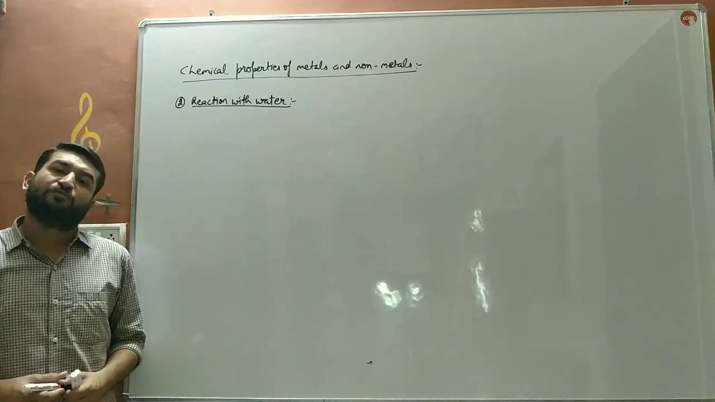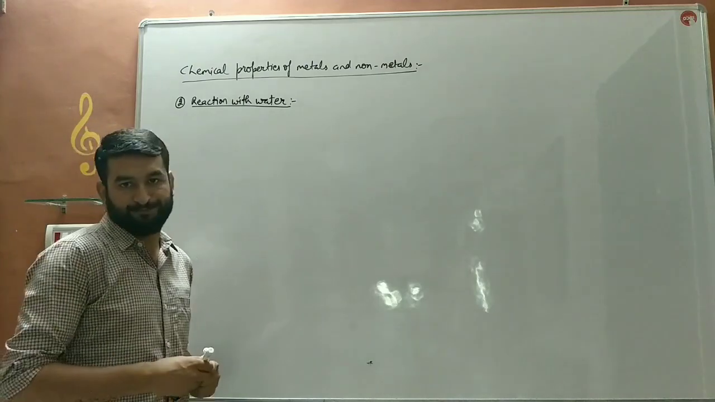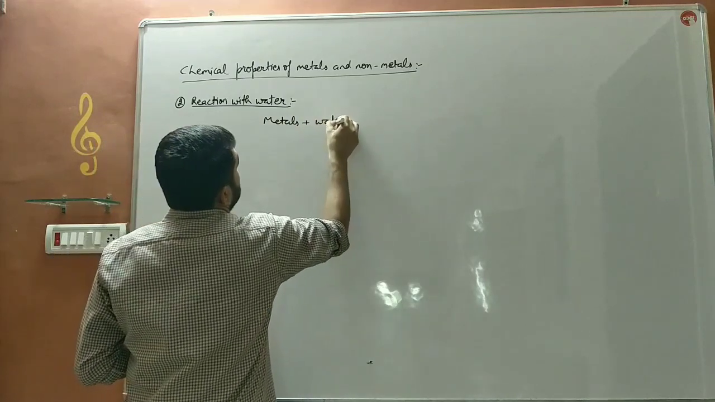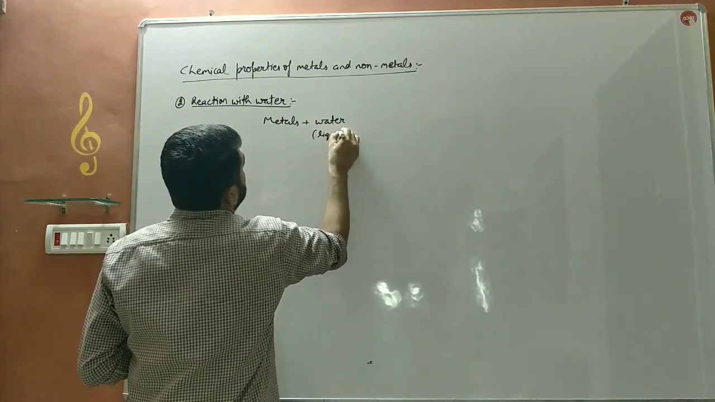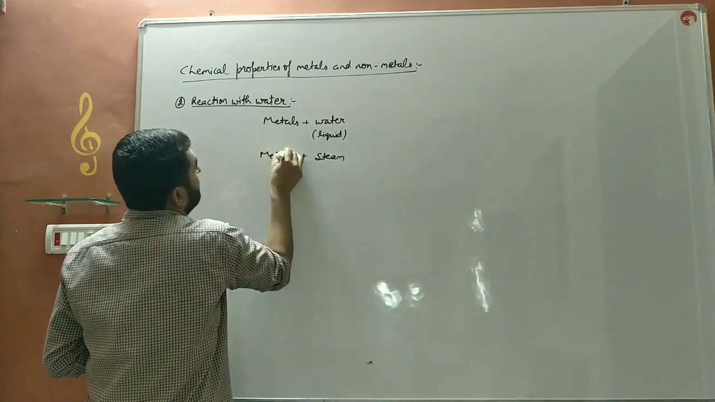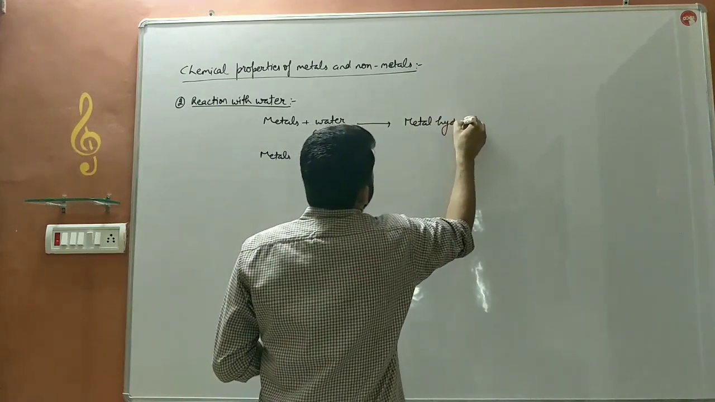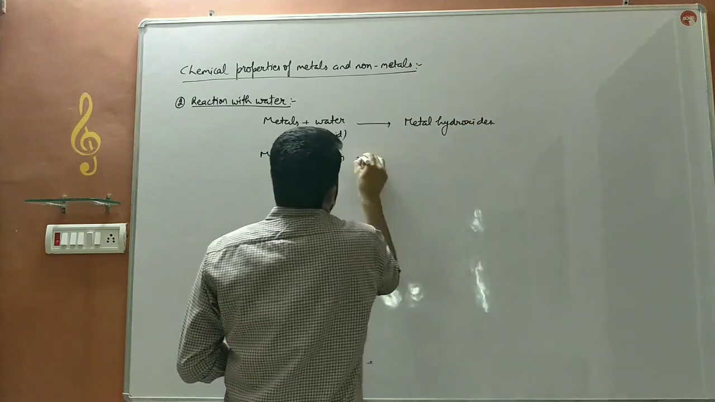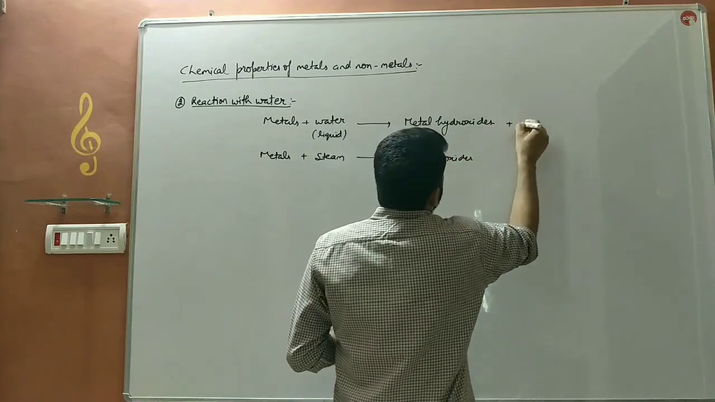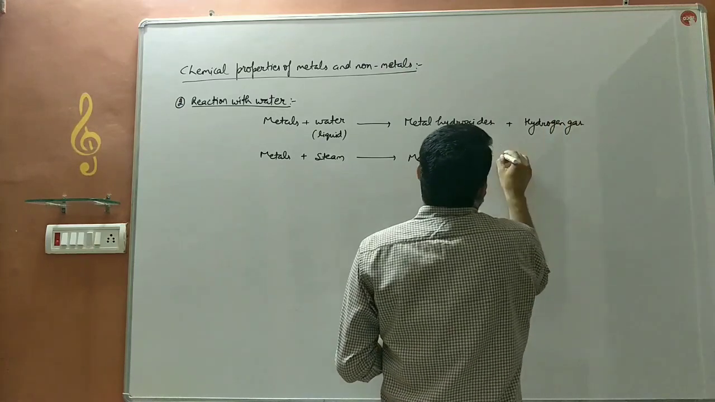The second reaction, which we already discussed, is the reaction of metals and non-metals with water. When metals react with water, either in liquid form or as steam, they will form metal hydroxides with liquid water, and metal oxides with steam, along with the release of hydrogen gas in both cases.